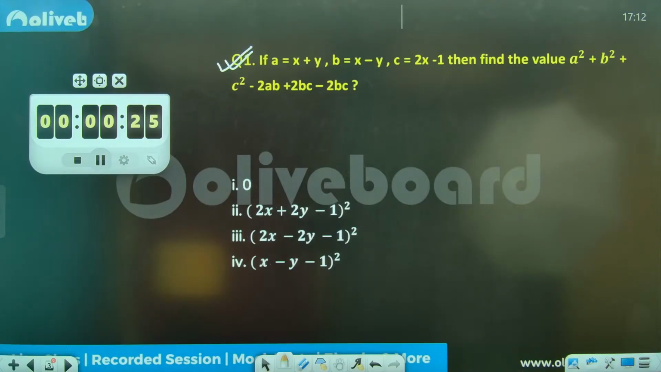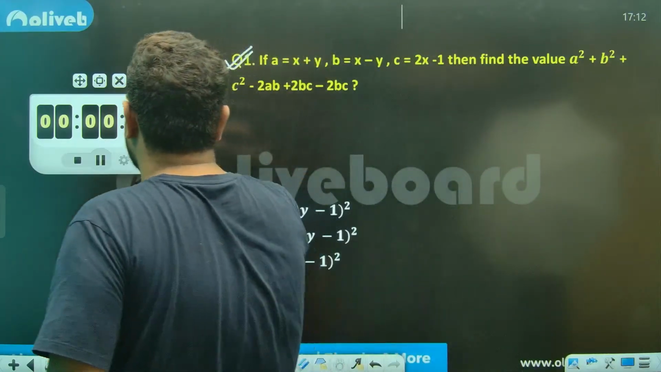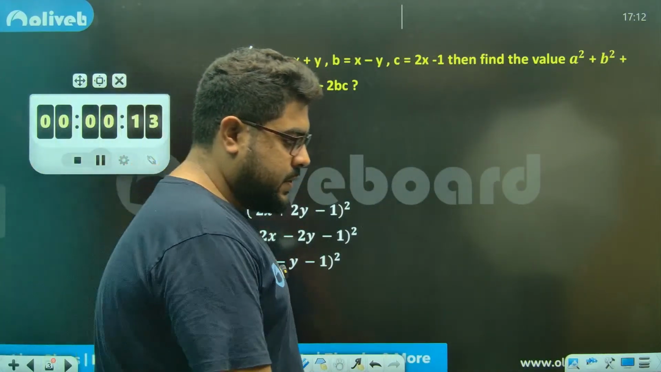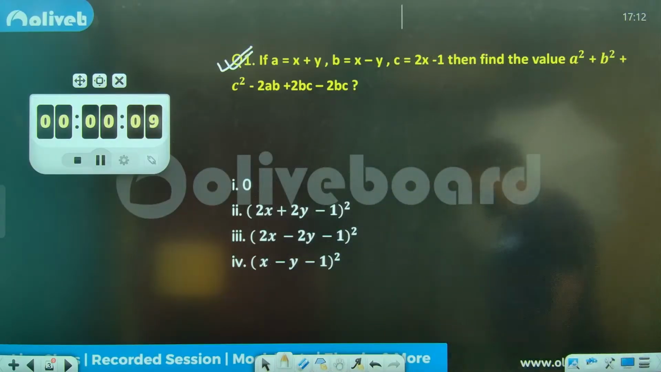Sai is saying B. Okay, perfect. Chalo. What went wrong, Arvind? Acha, Arvind is saying 3. Chalo, let's see. ठीक है, check करेंगे. Check करते हैं, sir.